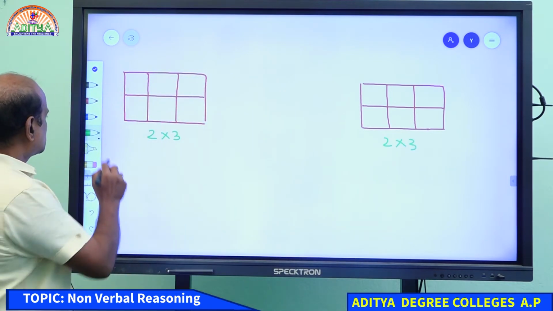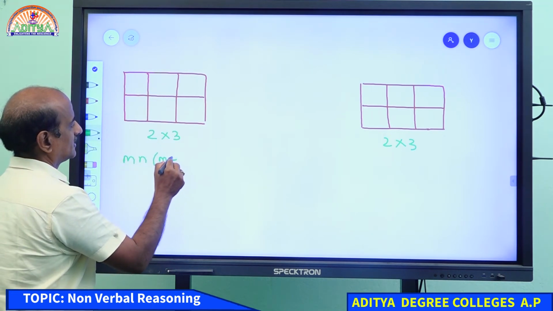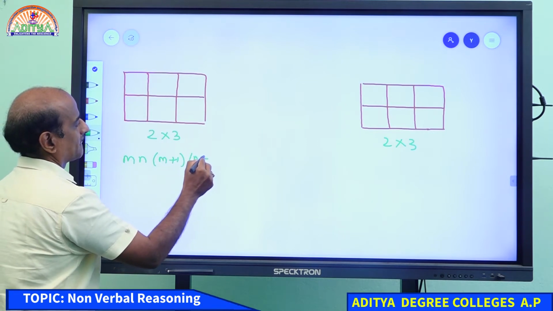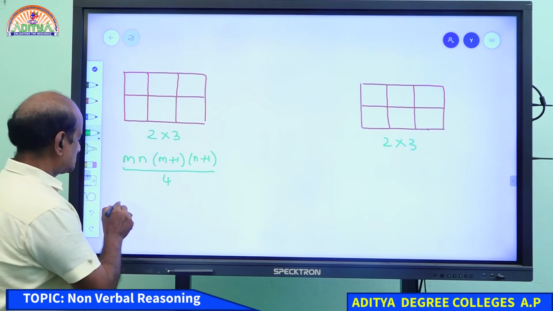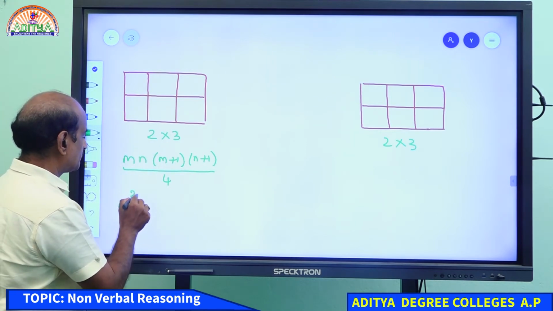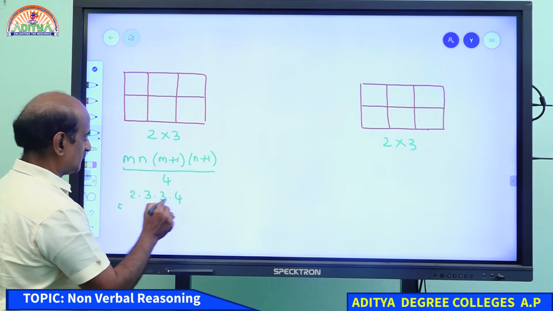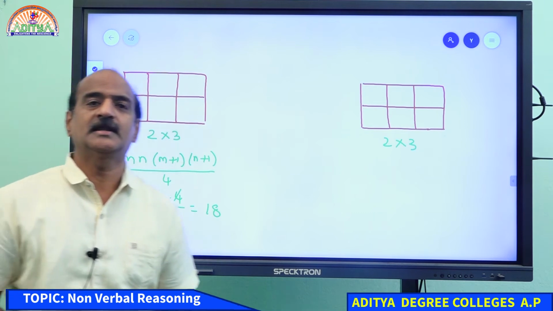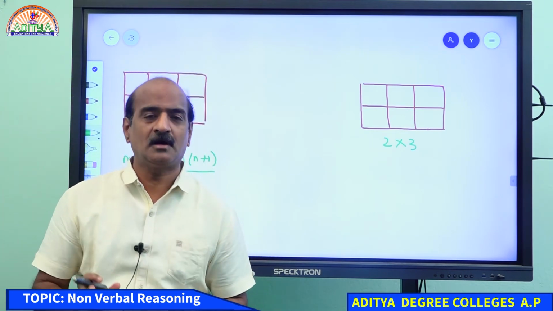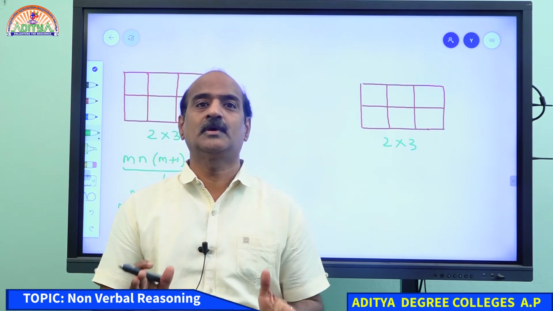Okay. By using the formula m into n, m plus 1, n plus 1, by 4. By substituting the values, m is equal to 2, n is equal to 3: 2 into 3, m plus 1 is 3, n plus 1 is 4, divided by 4. Come on student, do the necessary cancellations, you will be getting 18. So remember student, 18 is the number of figures where we have rectangles as well as the squares.